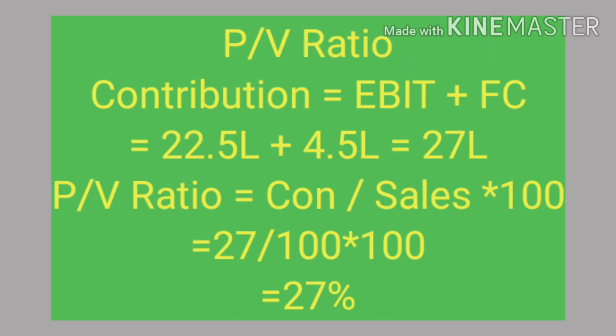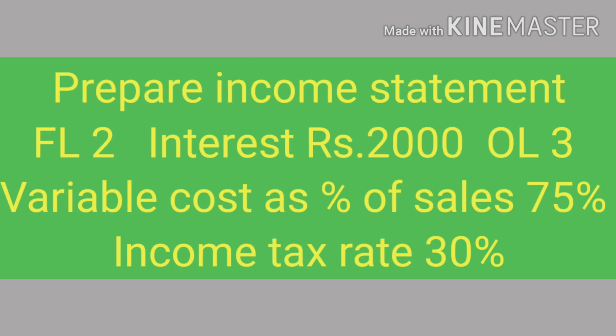PV ratio can be found out by using the formula contribution divided by sales. The contribution is equal to EBIT plus fixed cost, that is 22.5 lakhs plus 4.5 lakhs, that is 27 lakhs. So the PV ratio works out to be 27 divided by 100, that is sales, into 100, that is 27%. Next question. Prepare income statement.